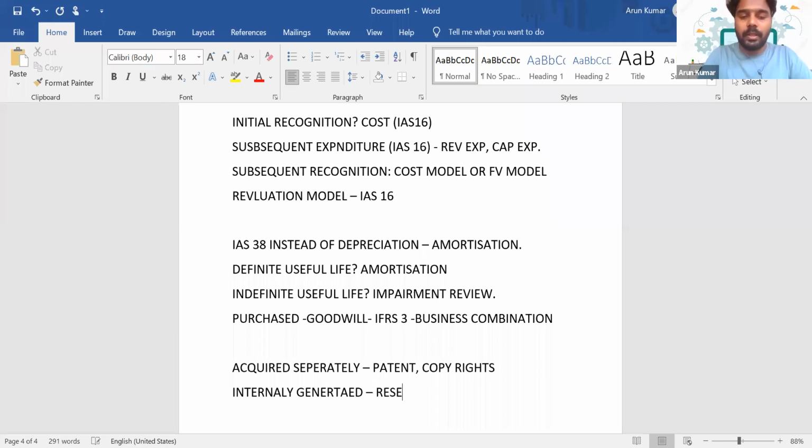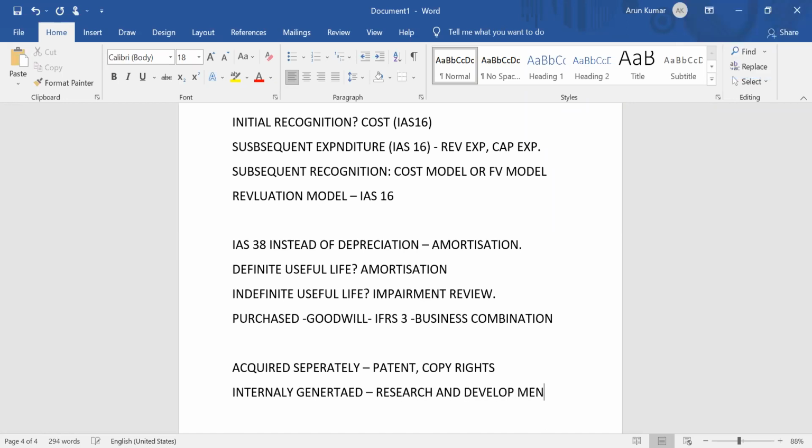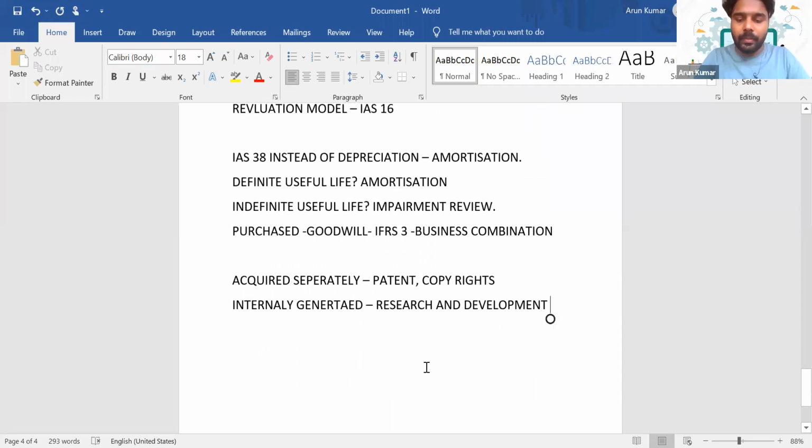One example is research and development expenditure. That's an intangible item, an internally generated item. Here we'll classify the R&D expense into two types.